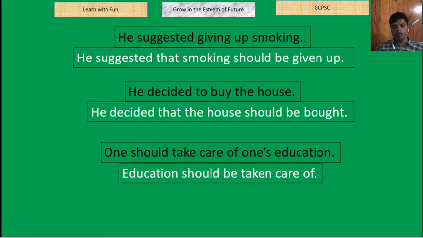So this is the first part of our class. I will come back soon with the second part of exceptional rules, and in that part I will discuss the quasi passive of voice changing. So let us wait for the next class so that we have a sound class on quasi passive.